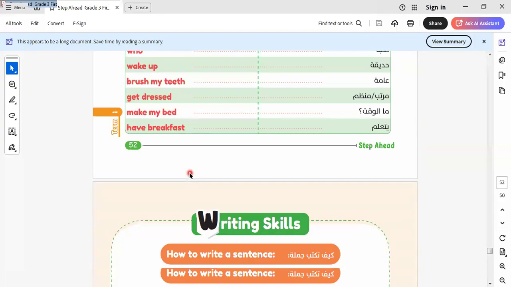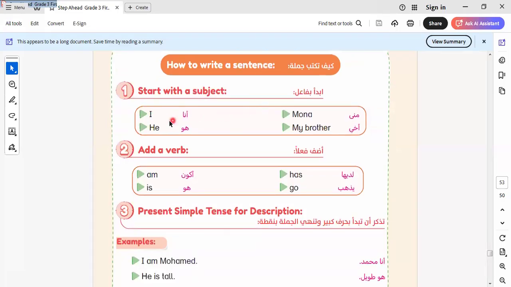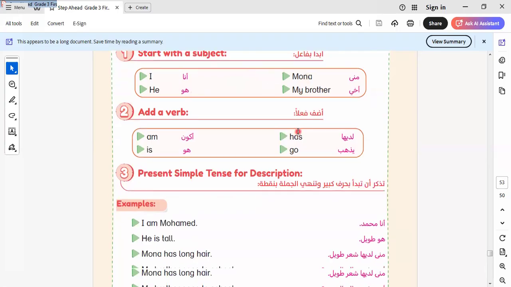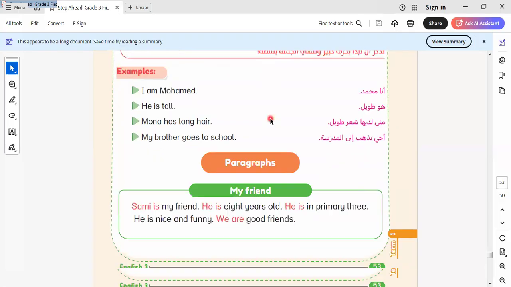Let's go. Here we have writing skills. Here is I, he, she. When I talk about myself, I say I. When I talk about someone who is a boy, I say he. Mona here is she. My brother, he. So here we say I takes am. He, she, it take is. You, we, they take are.